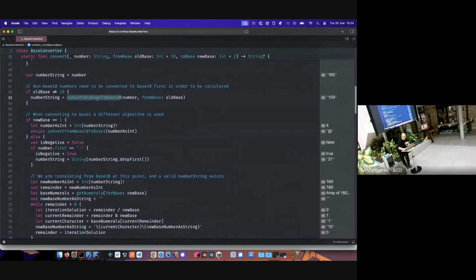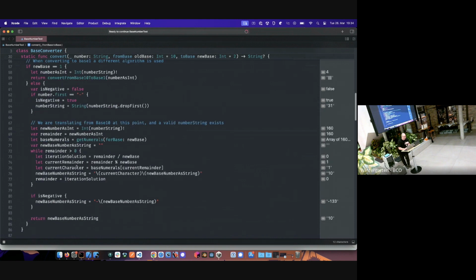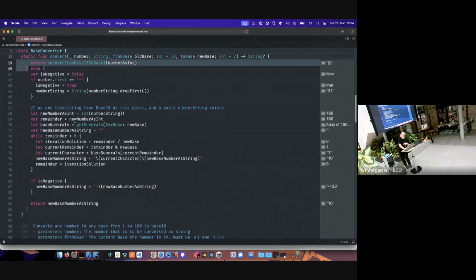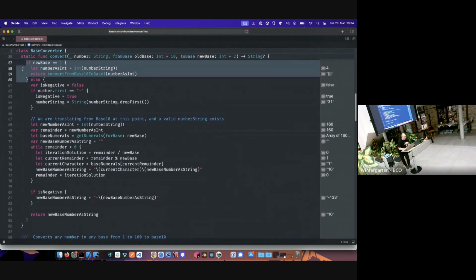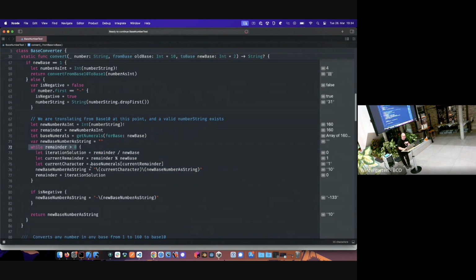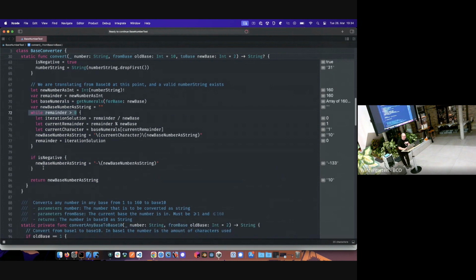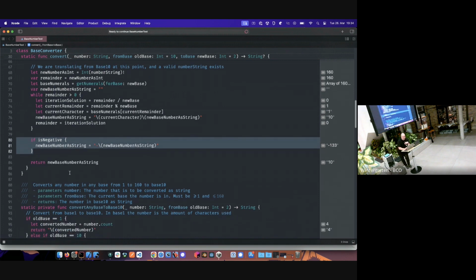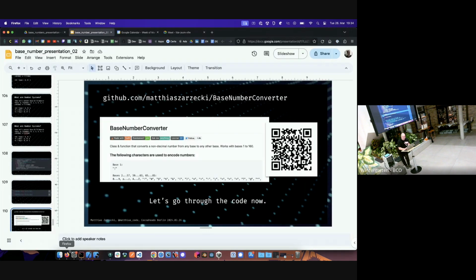Now we take that base 10 number we got out of here. Special case for base 1, if that's happening. Okay. And now we do this code here to translate this from base 10 into any other base, right? We had our while the remainder is higher than 0. We do the iteration solution here. Check at the end if something is negative, then we negate it again, and get that number out, which is pretty nice and much cooler than the standard Xcode functions that we have available.